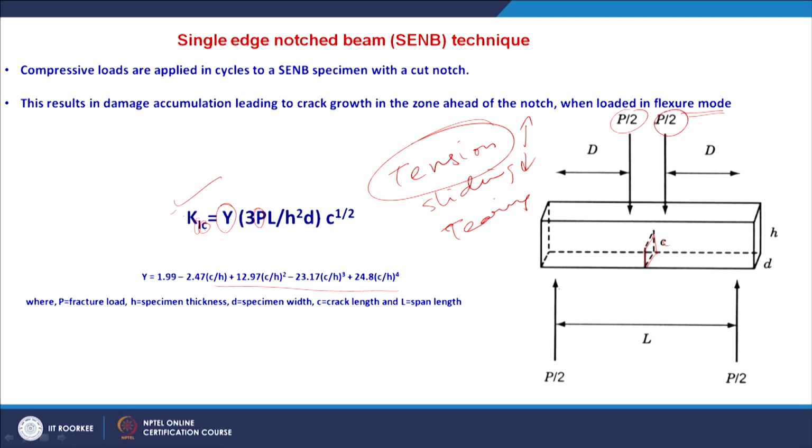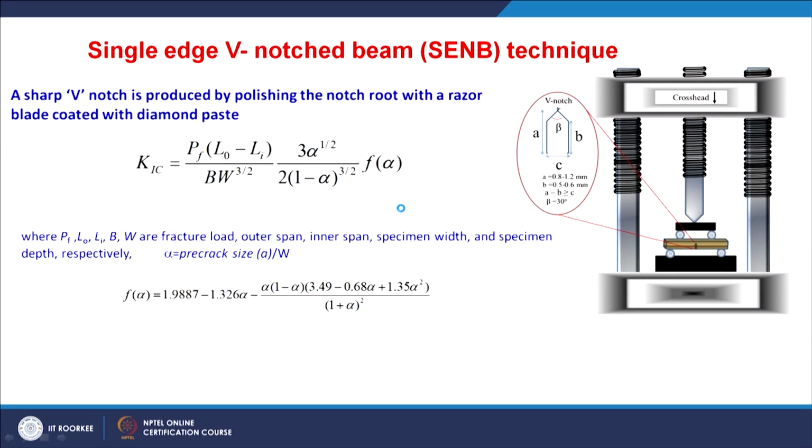K1C equals Y into 3PL by H square D and into C power 1 by 2. Y is again determined with the help of the specimen thickness and the crack length. So you can have the K1C value for a brittle material, and this is the most precise measurement for the fracture toughness.